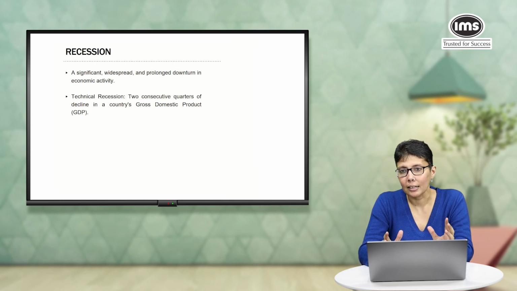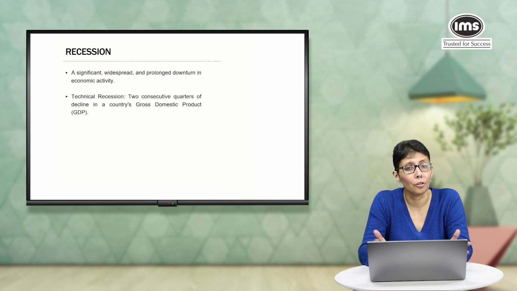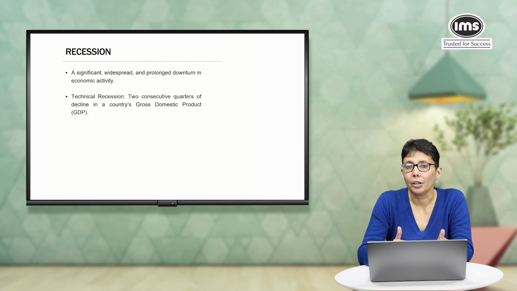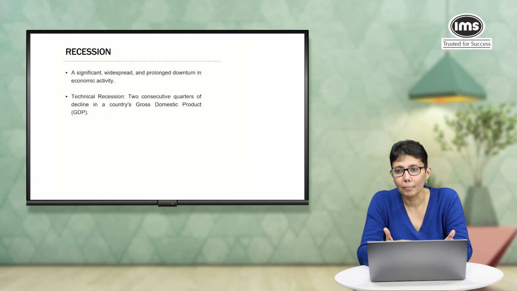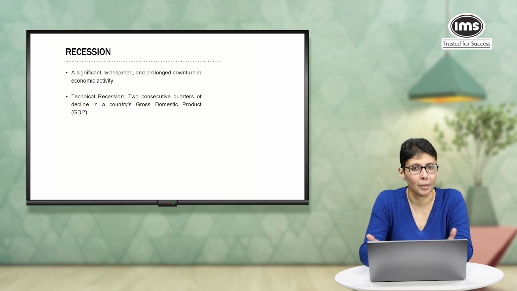Now, a recession can last for a few months. In most cases, it lasts for 6 months or more. It can probably spread across a year or more as well. Now, the problem is that if we do not control the recession, it might lead to a more severe economic crisis that is normally known as a depression.